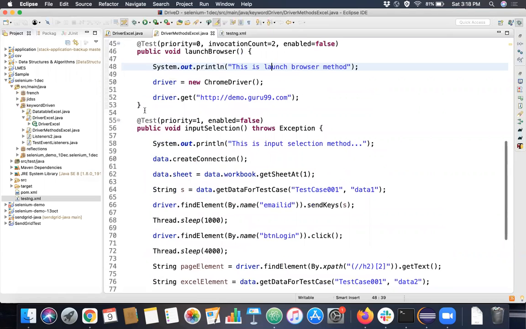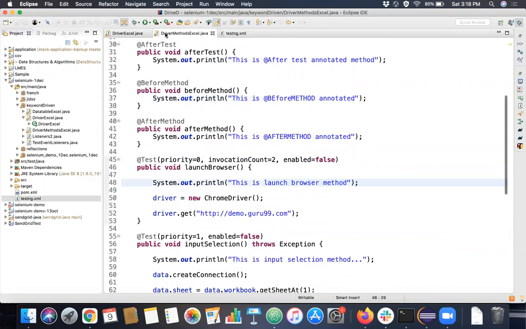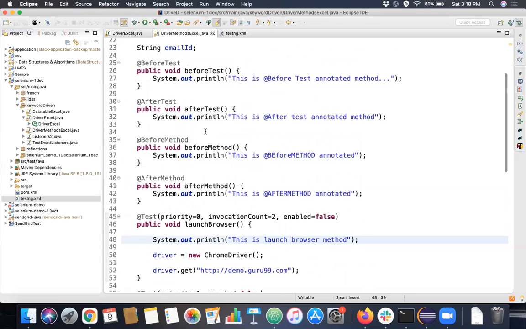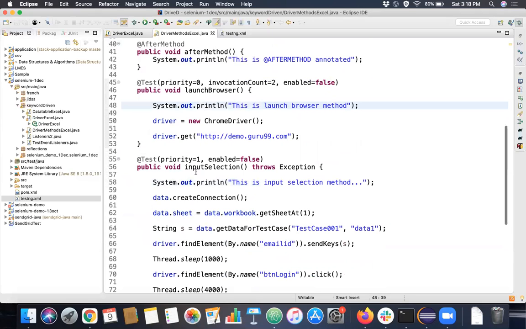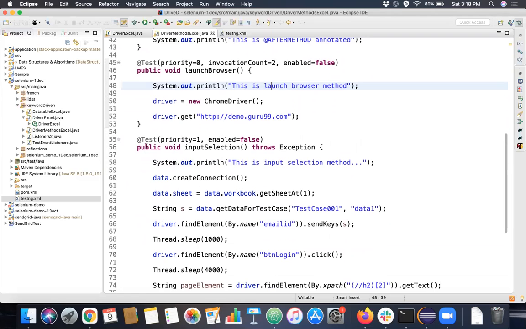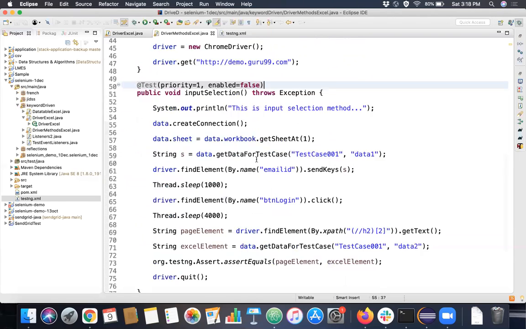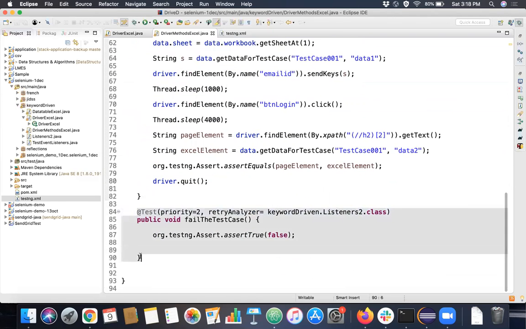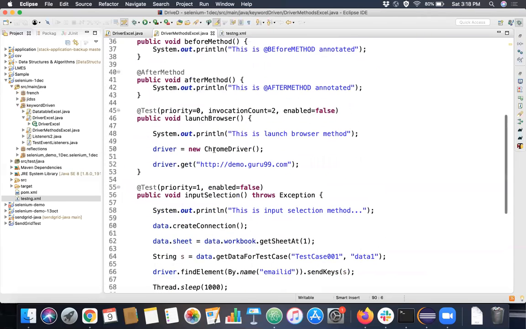So every time you have to create a class like this, and this particular class name should map with the Excel sheet name, as we discussed just before. And you have to have these methods that have to be invoked either through a keyword driven framework, through reflections, or you can invoke directly. It's kind of optional, or you can annotate with the @Test annotation. Every @Test annotation method will obviously execute in a TestNG kind of environment.